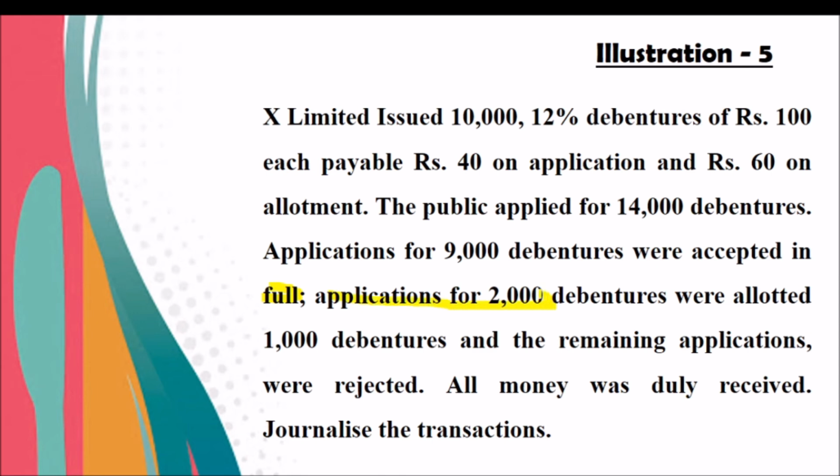Applicants for 2,000 were allotted 1,000 debentures and remaining applicants were rejected. So remember, out of 14,000 applications received, they gave 9,000 debentures to the 9,000 applicants. For 2,000 applied, they gave 1,000, and the excess is rejected and refunded.